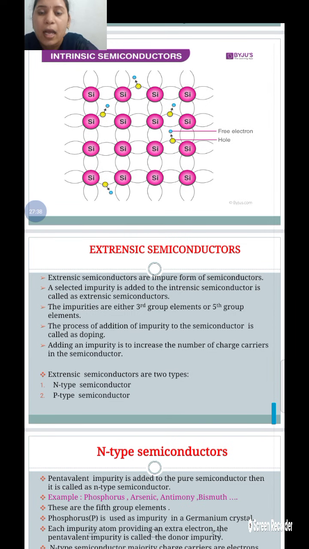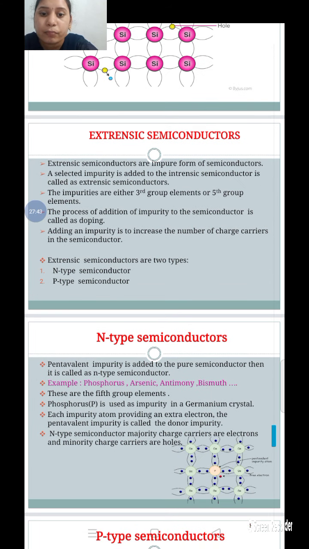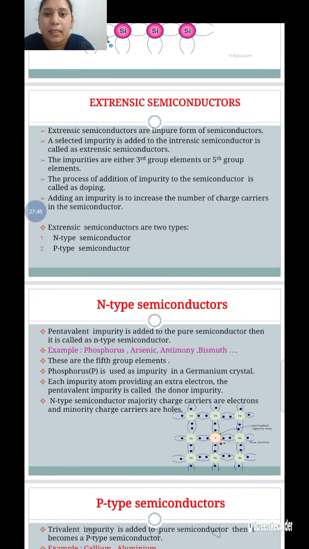Next, let us discuss extrinsic semiconductors. These extrinsic semiconductors are the impure form of semiconductors. They are also called intrinsic semiconductor plus impurity. Intrinsic semiconductor plus impurity is called an extrinsic semiconductor.